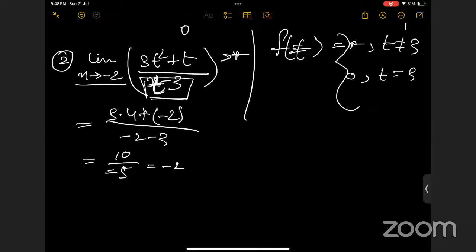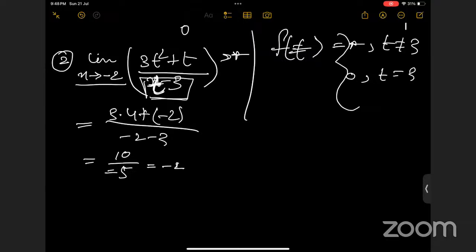Ma'am, we have to check at f of 3 maybe. What are we doing in this math? We have seen that there is no problem with the function at the value -2. Then we just put x equals -2 directly into the function.